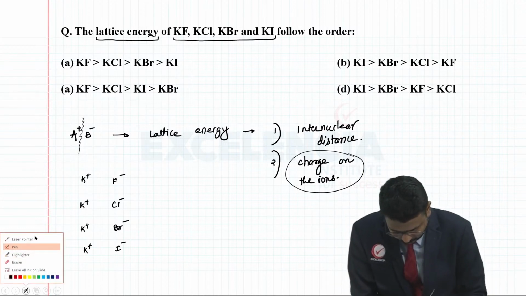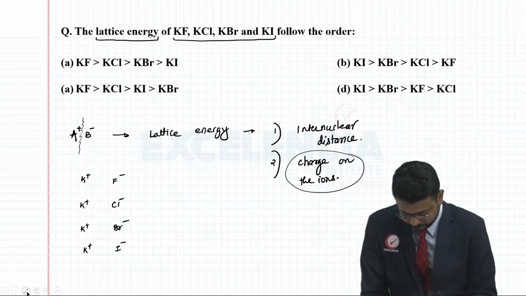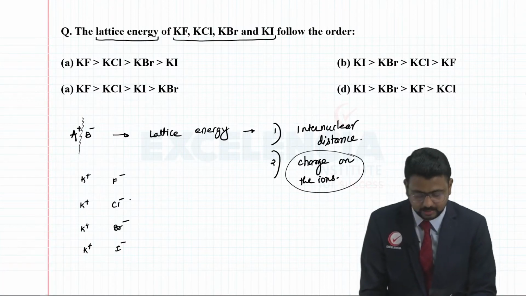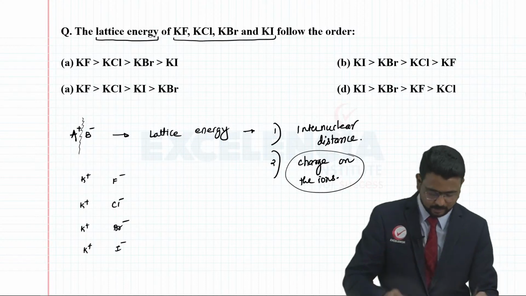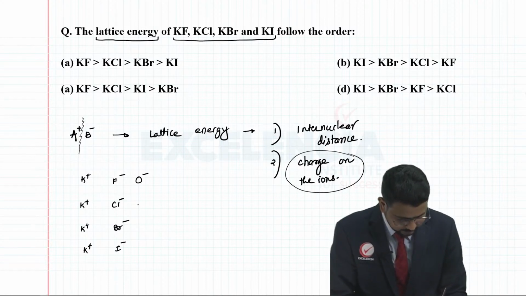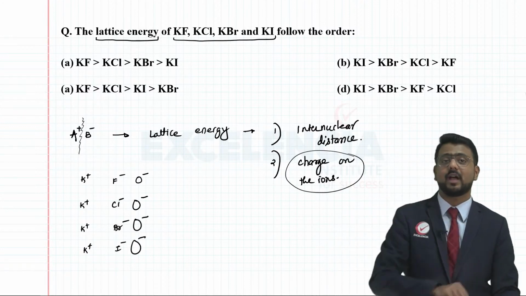Here you are going to have an increase in the ionic size. The size of the cation is the same; however, from F minus, Cl minus, Br minus to I minus, the size of the anion is going to increase.